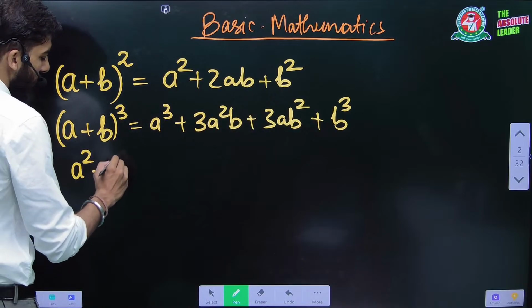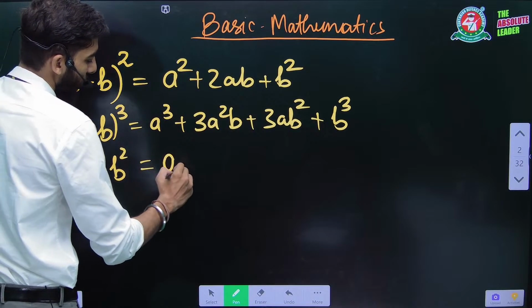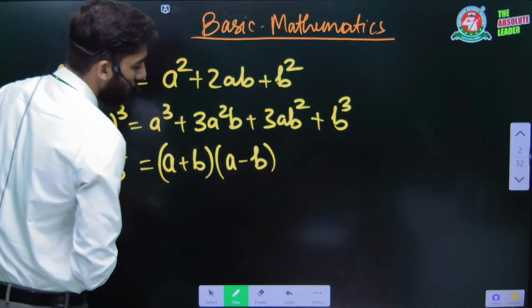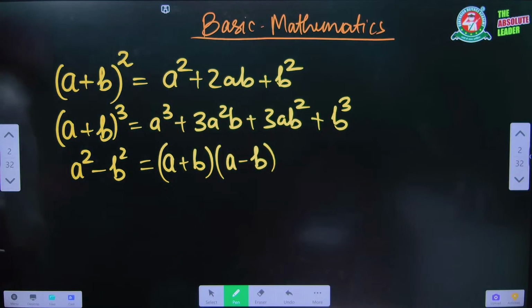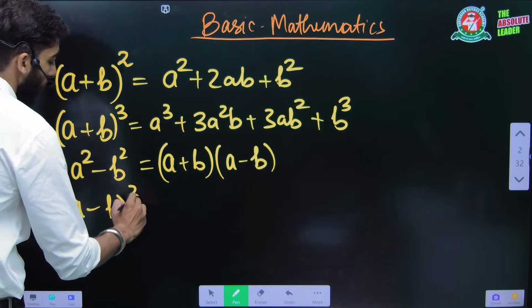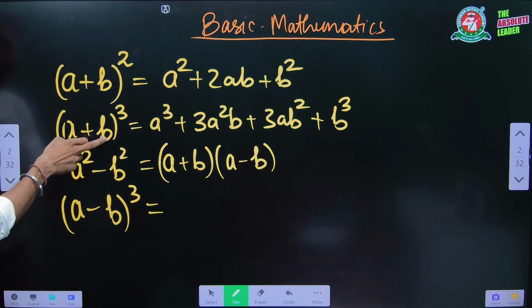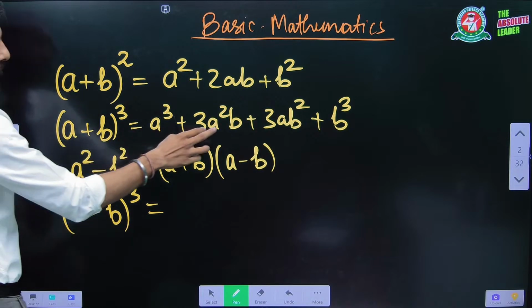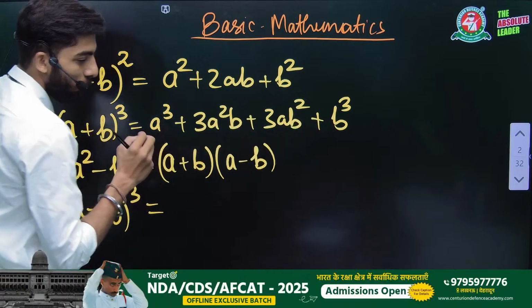Another formula is a square minus b square, that is (a plus b) and (a minus b). Of course you have to revise everything with us. a square minus b square is equal to (a plus b) into (a minus b). And similarly, if there is (a minus b) to the whole cube, then what you have to do is, where there is plus b, here it is minus b, so everywhere there is b, you just put minus b, right?